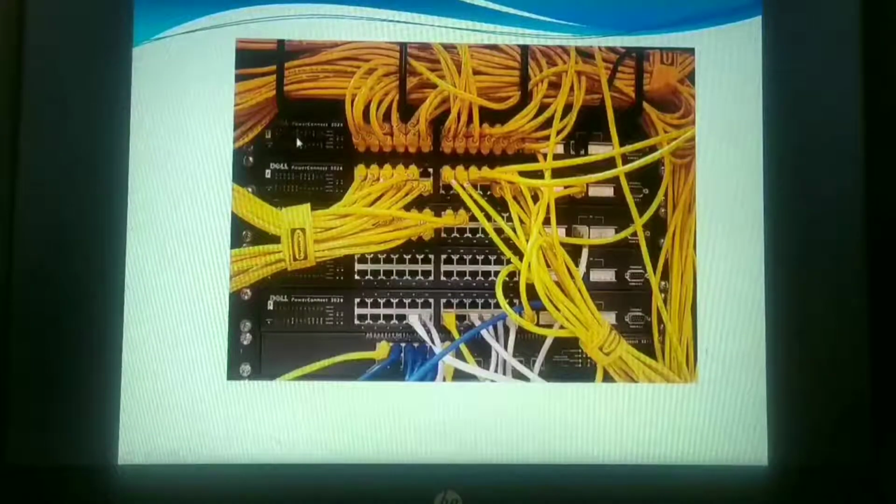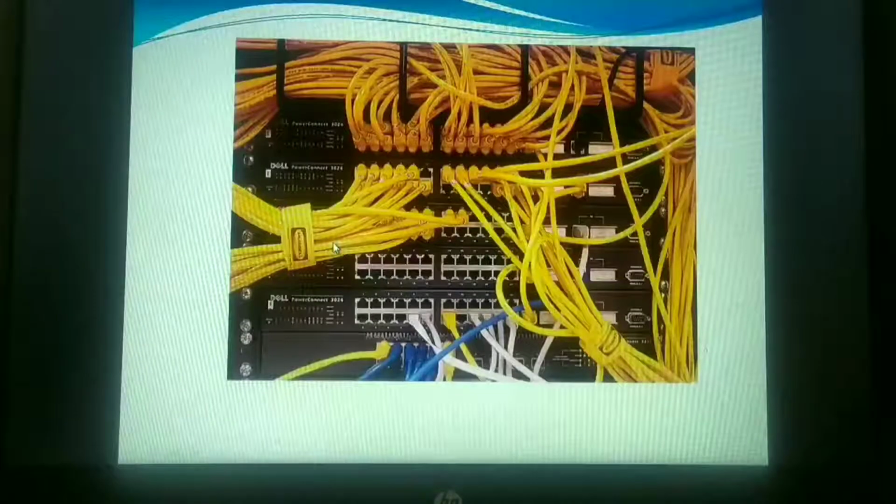Now how are the switches connecting with each other? One cable from this switch is given to this one, and one cable to this one, and like this they are interconnected. That's how I can make one big LAN network. So multiple switches are often interconnected to create a large network. That means I have used 5 different switches in order to connect a large network.